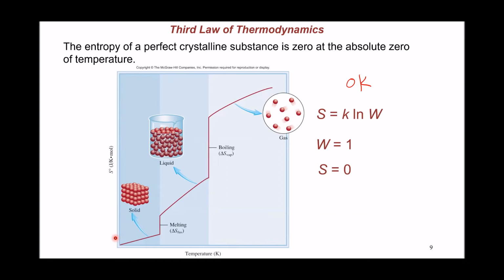And as we said, heating anything is increasing the randomness in the system, because it increases the vibration in the system.